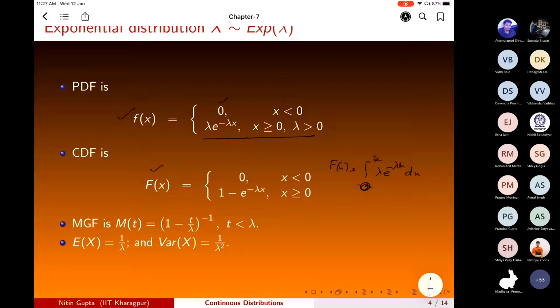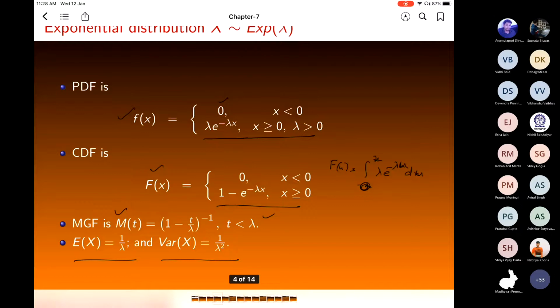So that will be 1 minus e raised to power minus lambda x for x greater than 0. If you try to find the MGF, this will be (1 minus t by lambda) raised to power minus 1 for t less than lambda. Mean will be 1 by lambda, variance will be 1 by lambda square. So this is the exponential distribution.